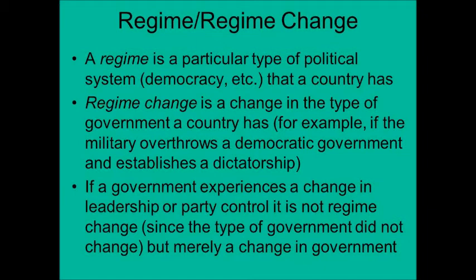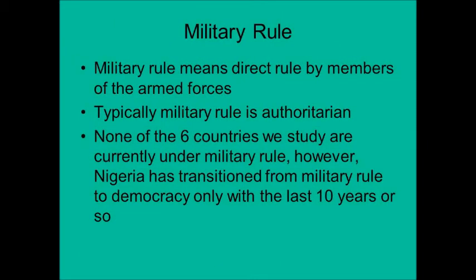So let's say when David Cameron in the UK stepped down and was replaced by Theresa May, that was simply a change in government, not a regime change. If a country such as Nigeria transitions from military rule, let's say, to a democracy, that is considered regime change. When the Soviet Union fell in 1991 and was replaced by a form of democracy in Russia, that was an example of regime change.